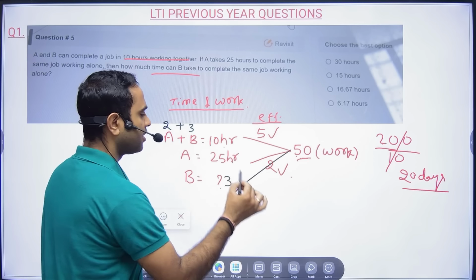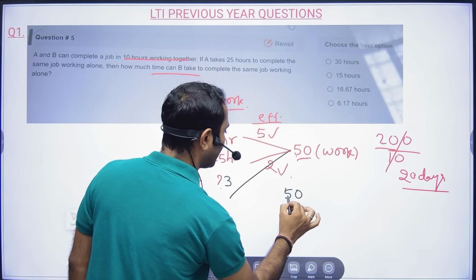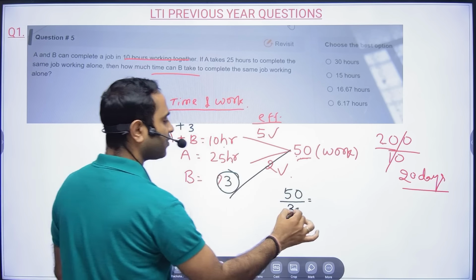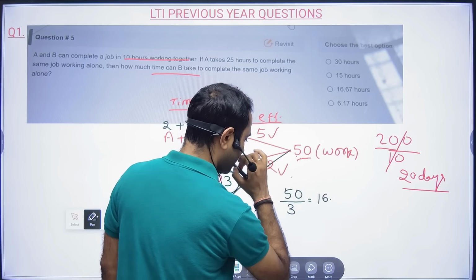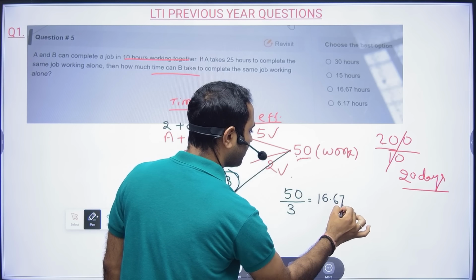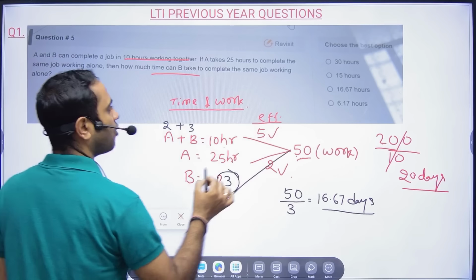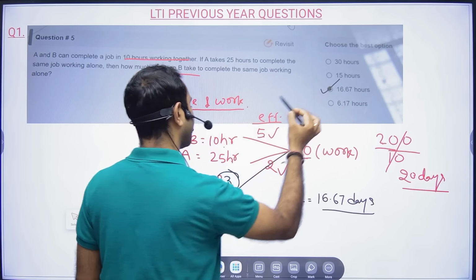That's all. Done. Now total work is 50 and who will do this? B. So B can do 3 work in a day. So 50 by 3, it will be around 16.67 days. Let's see if there is any option. So option C is there. That will become our correct answer.